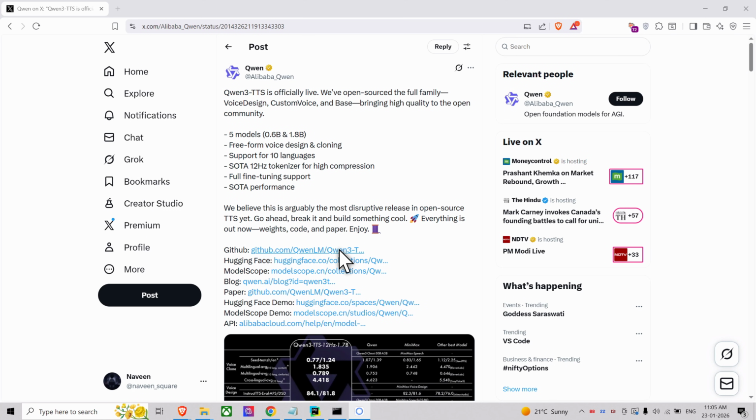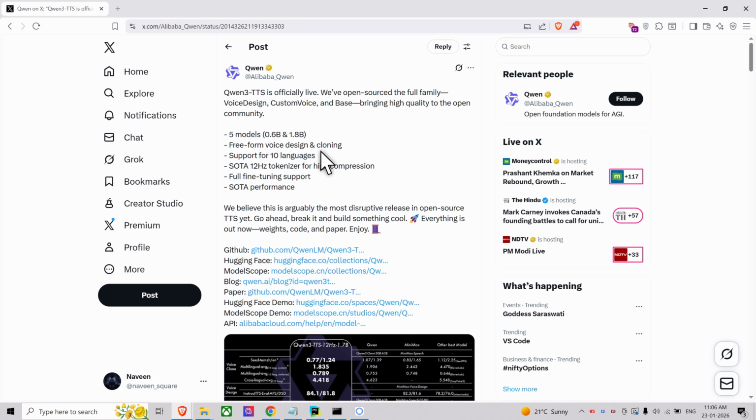So hi everyone, I was checking Twitter and then I saw the Qwen team have released Qwen 3 TTS text to speech models and they have made it open source. So totally they have five models, 0.6 billion and 1.8 billion parameters, with state of the art performance, fully fine tuning support, and it also gives voice design and cloning options. And as of now, it supports 10 languages.